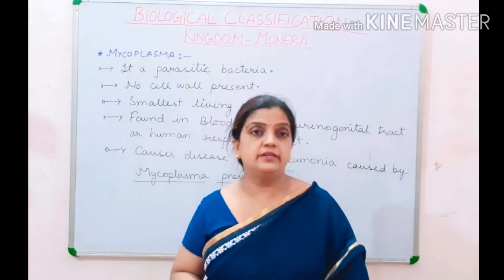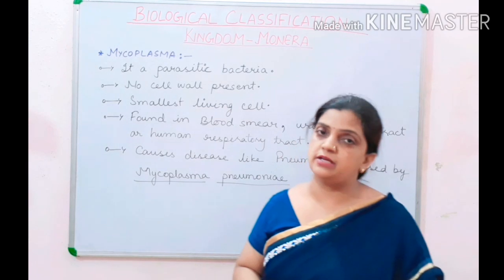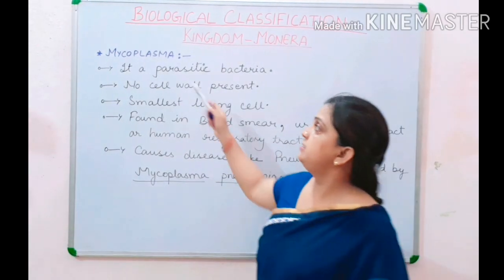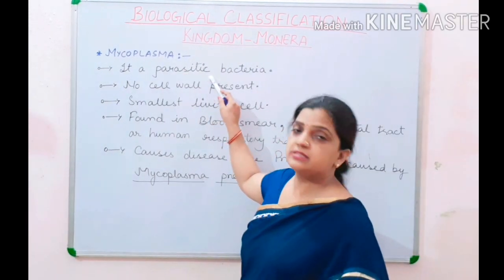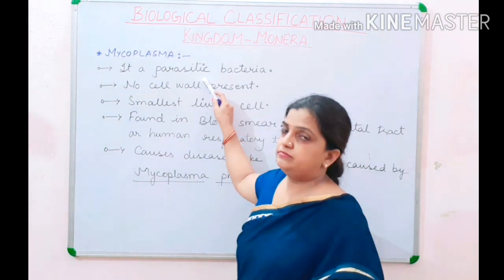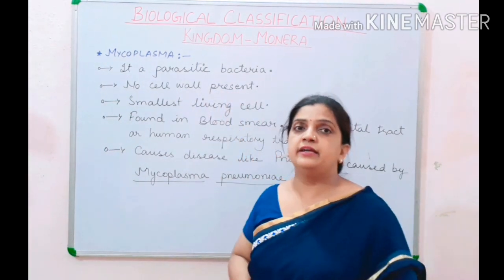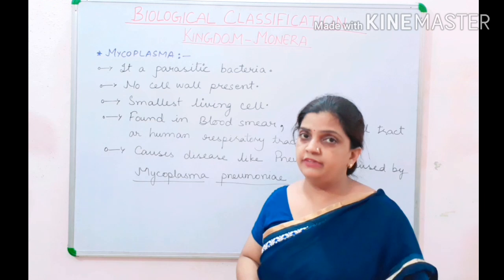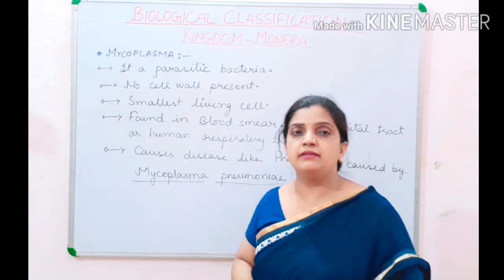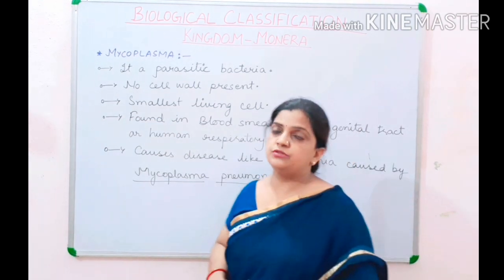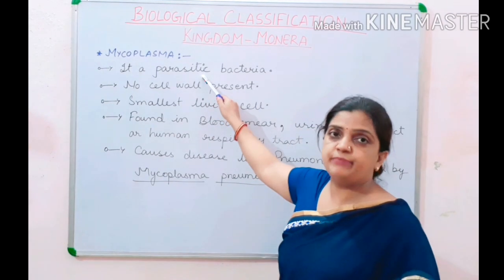Now children, let us move to the second type of heterotrophic bacteria, which is Mycoplasma. Let us move on to that. This Mycoplasma is a parasitic type of bacteria. By parasitic it is clear that they reside in the host, derive nutrition from them, and then harm the host. So they are a type of parasitic bacteria.